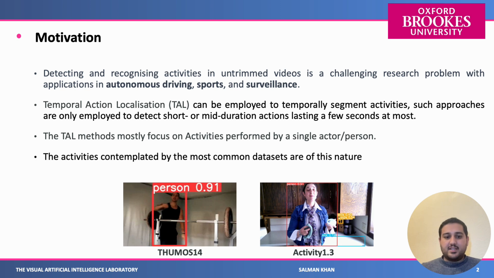For example, in the two temporal action localization datasets, Thumos14 and ActivityNet, we can see that the camera is focused toward the actor who is actually performing the action.